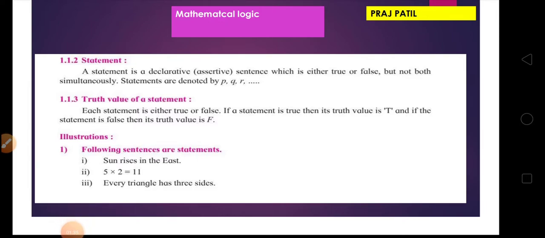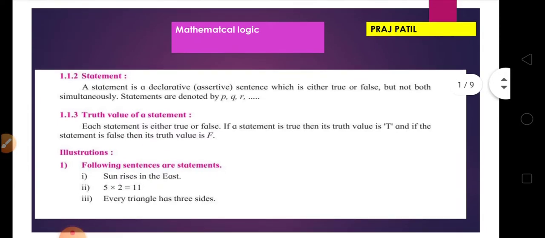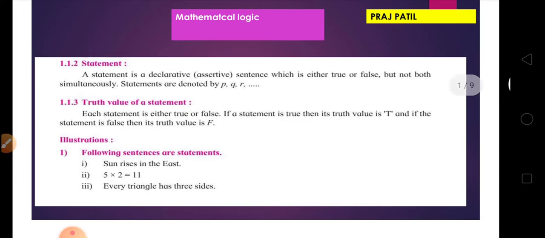That means there is a definite answer for these sentences, it is either true or false. Such sentences are statements. The proper definition of a statement is a declarative sentence or an assertive sentence which is either true or false, but not both simultaneously. Both not simultaneously, it means what?